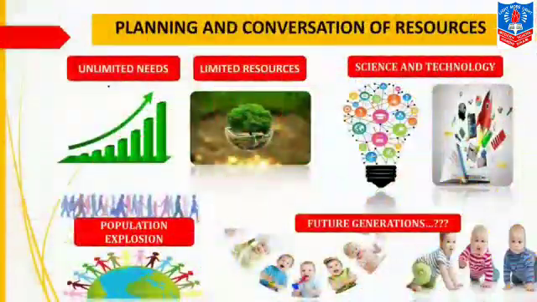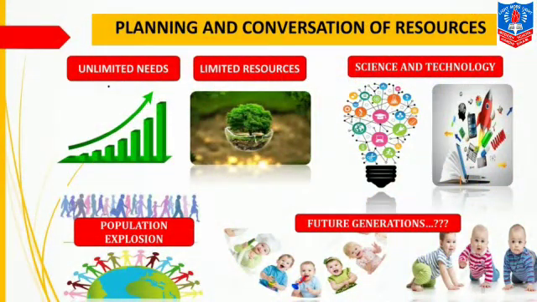So children, let's understand about planning and conservation of resources with the help of this picture. Human needs are unlimited while the resources available in nature are limited. But humans are using them continuously in a reckless, irrational way, so they will not be left for future generations.